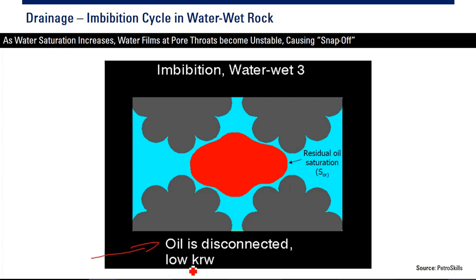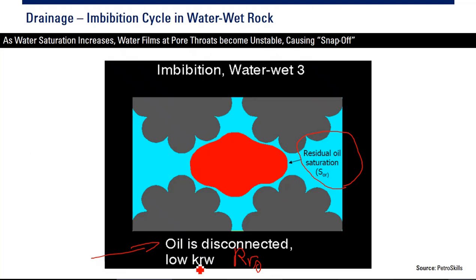Continue. Now oil is disconnected. Okay, and we have residual oil saturation there. Residual oil saturation, sisa oil saturation. Okay, and this should be low Kro, low relative permeability of oil.